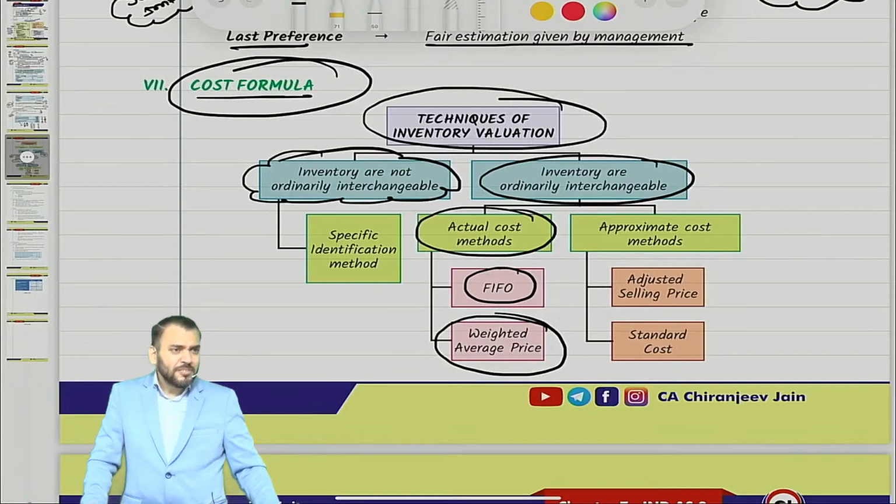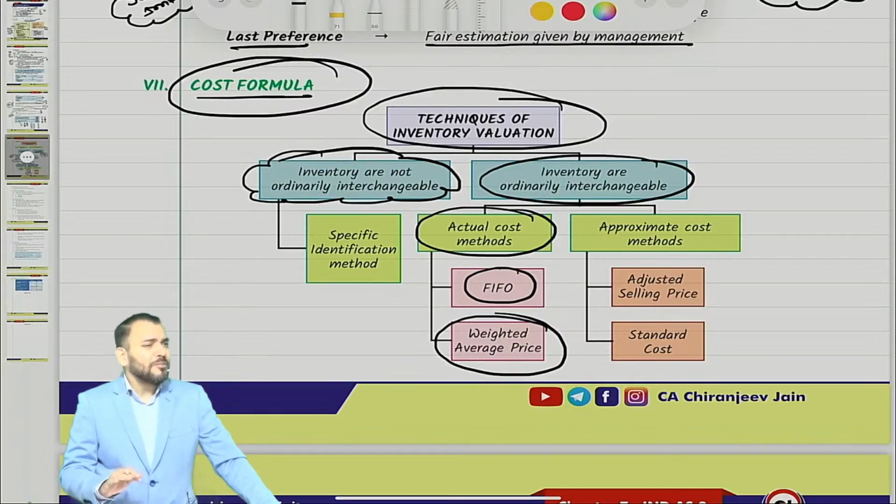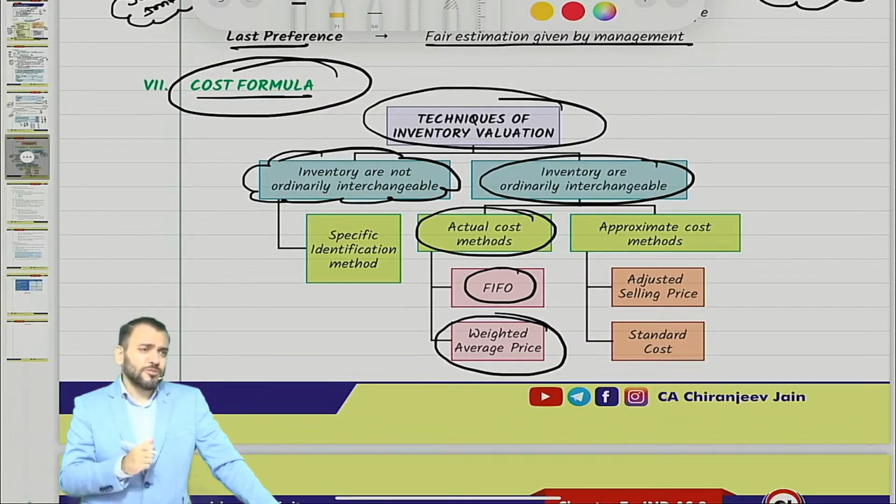Are you able to understand? Correct. For example, we are a departmental store. So in a departmental store, there is one item or 1 lakh items. It is not possible to keep records. Now, if it is not possible to keep records, we can't apply FIFO and weighted average. It means we can't determine actual cost. If we can't determine actual cost, we can't find the stock of inventory. If we cannot find out the stock of inventory, we cannot prepare the balance sheet.